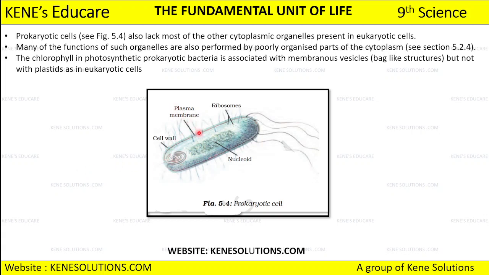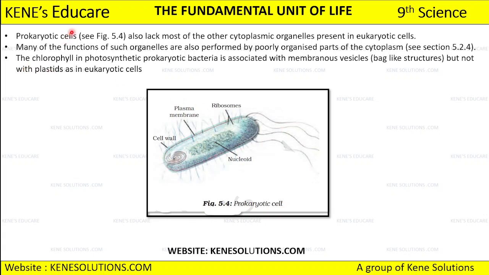It is having a plasma membrane as well, that is the cell membrane. It is having ribosomes and nucleoid in the center. And if you want to see the tail part which you can see here, this is the flagella, but we are not going to discuss on this because हम क्या पढ़ रहे हैं? We are discussing on the components of the cell. So we are not going to discuss on that.